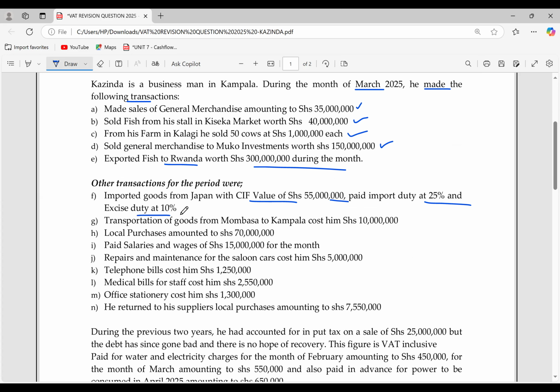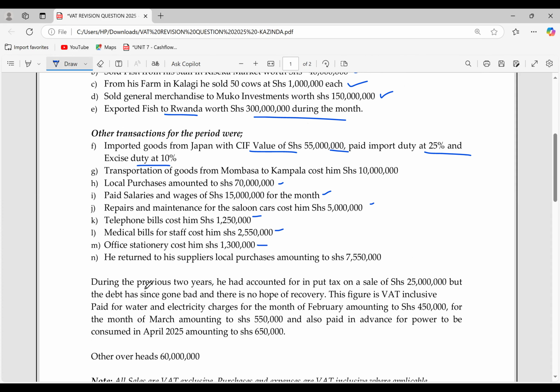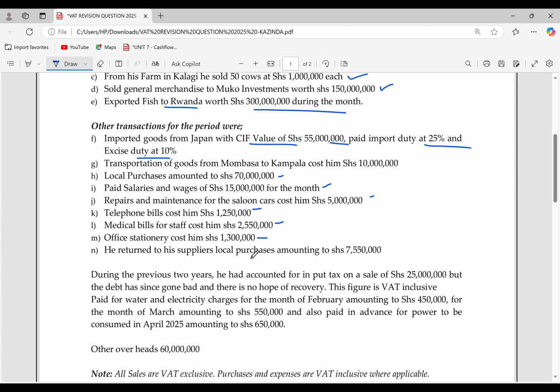Transportation of goods from Mombasa to Kampala, 10 million. Local purchases, 70 million. Paid salaries and wages, 15 million. Repairs and maintenance for the saloon car, 5 million. Telephone bill, 1.2 million. Medical bill, 2.5 million. Office stationery, 1.3. He returned to his suppliers local purchases amounting to 7.5 million.